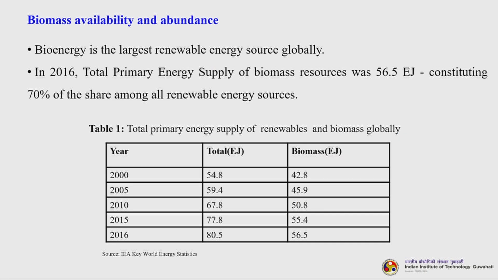Now, bioenergy is the largest renewable energy source globally. In 2016, total primary energy supply of biomass resources was 56.5 exajoule, okay, constituting almost 70% of the share among all renewable energy sources. So, this table will give you an idea about what is the total energy that is available and the biomass based energy. So, you can see that in 2016, latest figure, 80.5 is the available energy of the renewables, and out of that 56.5 comes from the biomass.